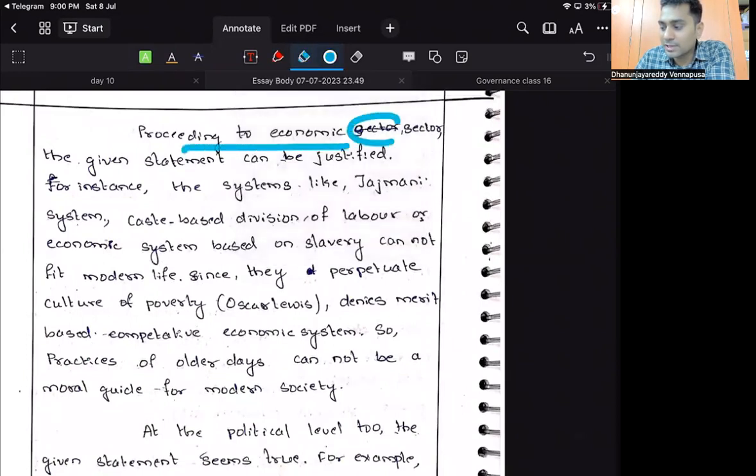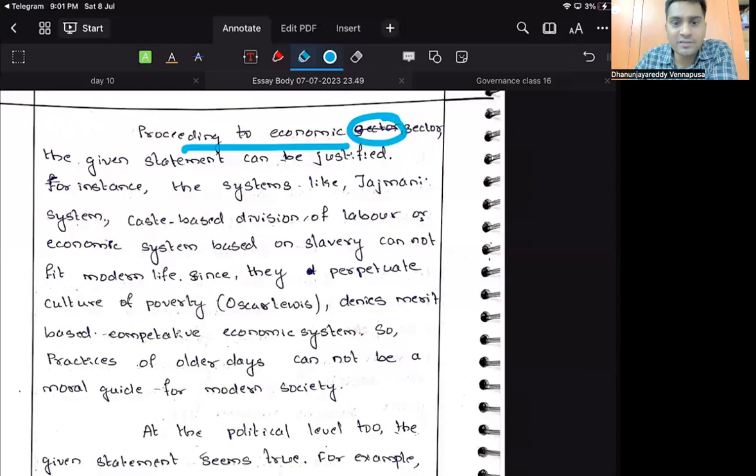Proceeding to the economic sector. Why are you striking out? It means your pen has written something before you thought, or your thoughts are far away from your pen. So be concentrating. Every word that you are writing should come from the depths of your mind. If you are writing "sector," it should come from the brain. Mind should say it. Otherwise, your mind will be going at a faster pace and your hand at a slower pace, and these issues come. So keep 100% concentration on the sentence to sentence, word to word.